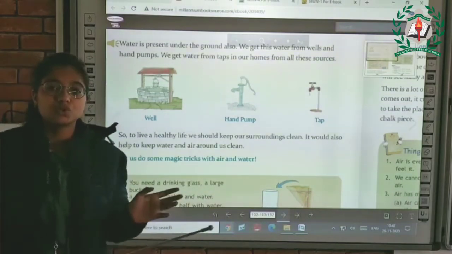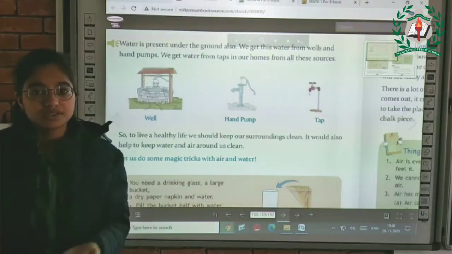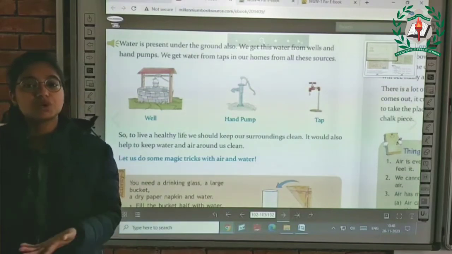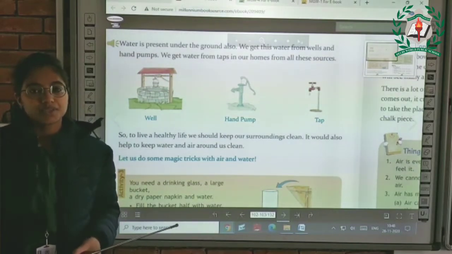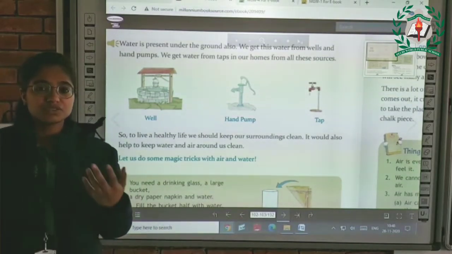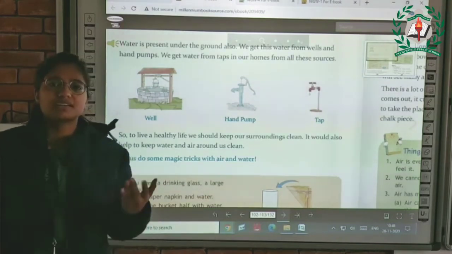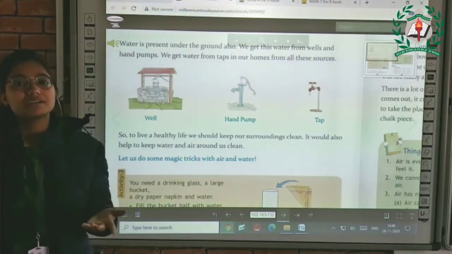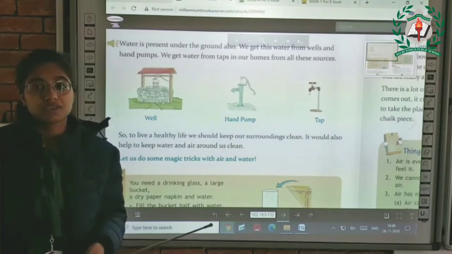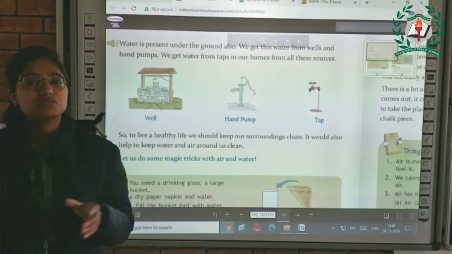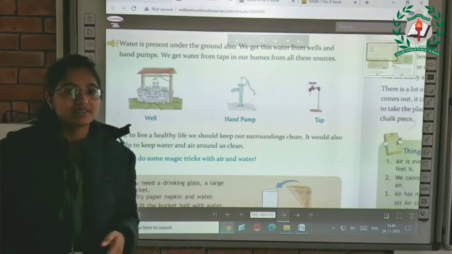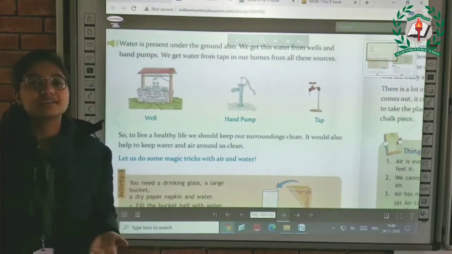And if you do not give water to the plant, then also it will become unhealthy, and you will observe that the leaves of the plant are drying. Okay, and when you give water to the plant, the leaves will become green again.